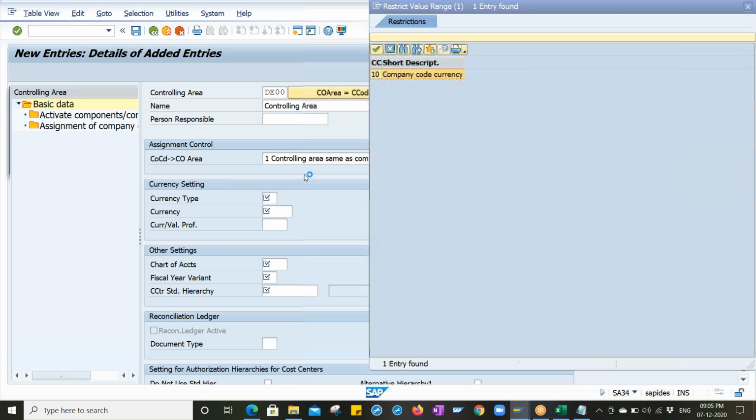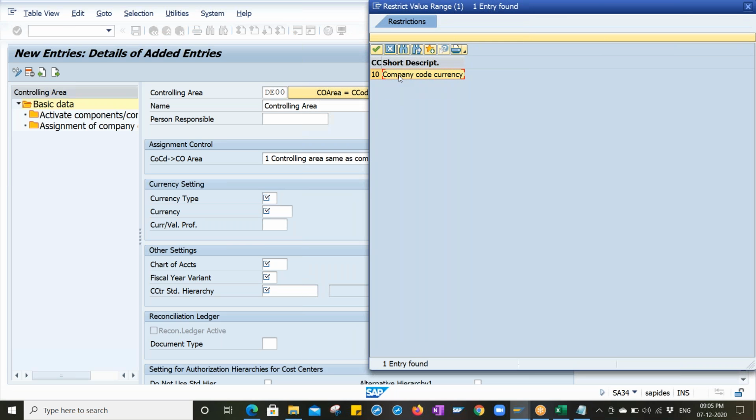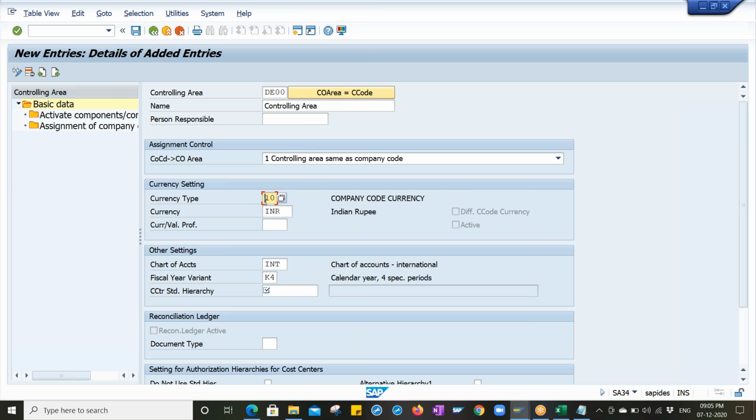You should always select from this drop down, because while selecting, the currency, chart of accounts and fiscal year variant will get populated automatically. So you should not enter manually over here. You have to select from the drop down. I'll tell you about this fiscal year after some time. Just enter the company code over here and save it.